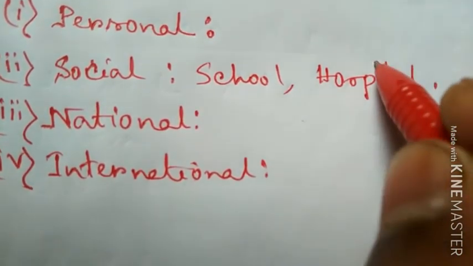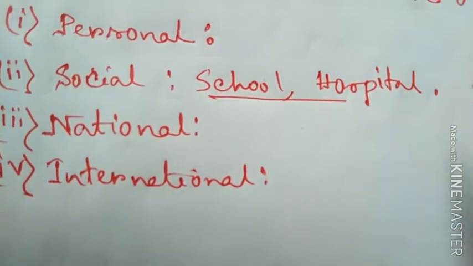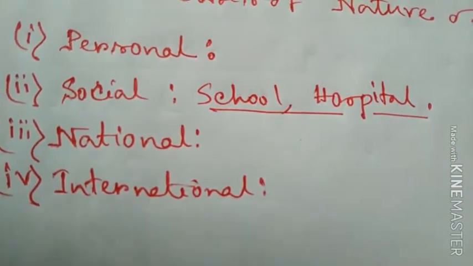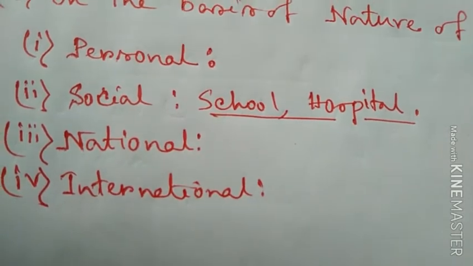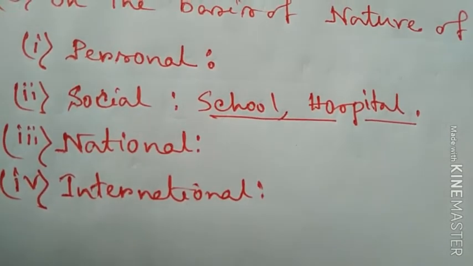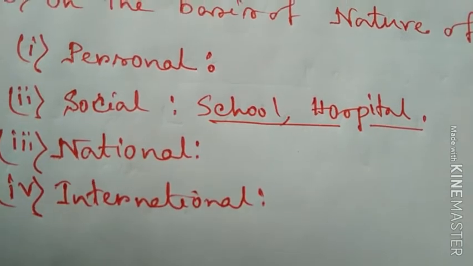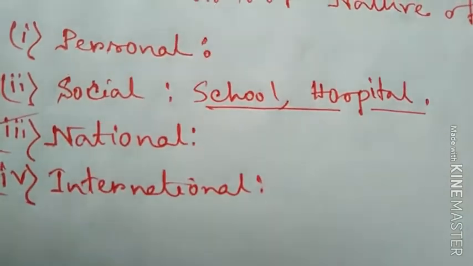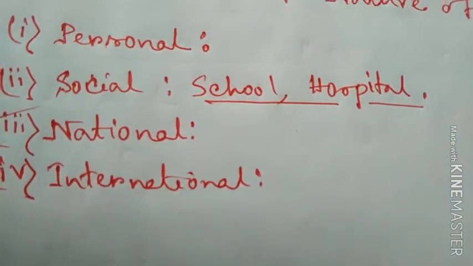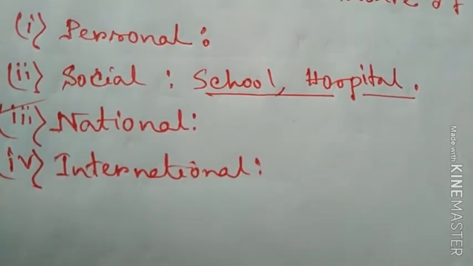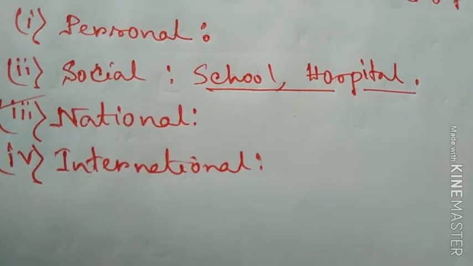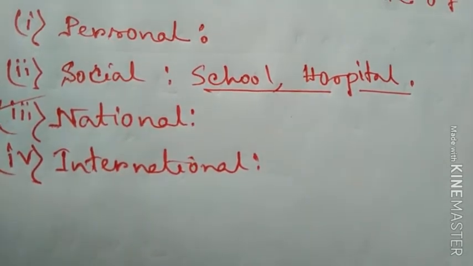So this type of example you can say as the social resources, maybe the playground. They are needed for the society. So such type of example is called as the social resources. Another type of resource is national resources. National resources, you think the resources belong to a group of people of a nation. So such type of resource is called as the national resources.